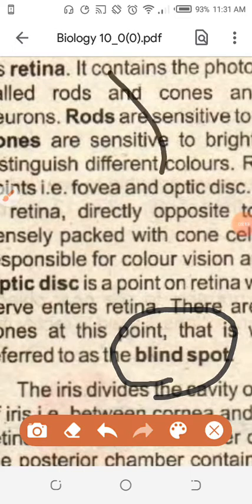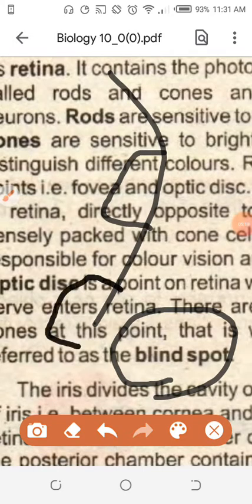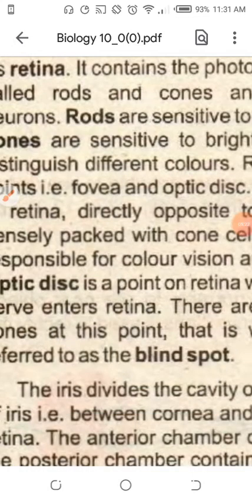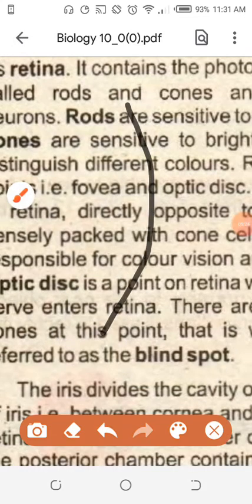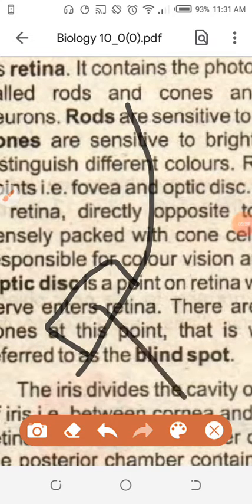So this is the retina, this is the fovea centralis, and that is the blind spot. The blind spot, of course, does not capture the image, but it is still very important, because this area carries the message by the optic nerve to the brain. Rod shaped cells work in dim light, and cone shaped cells make objects visible in bright light.